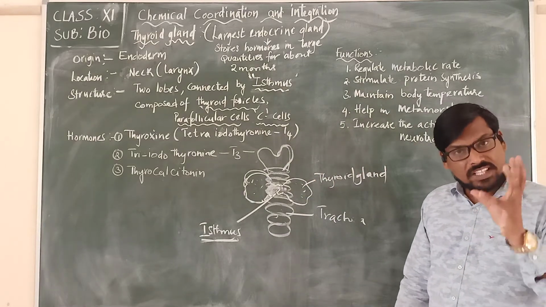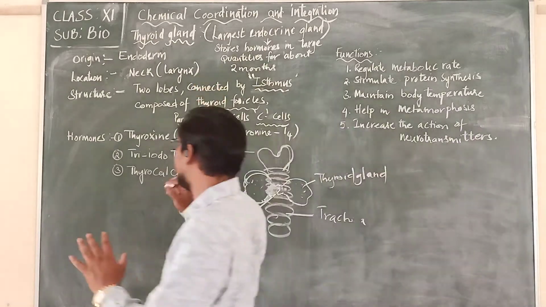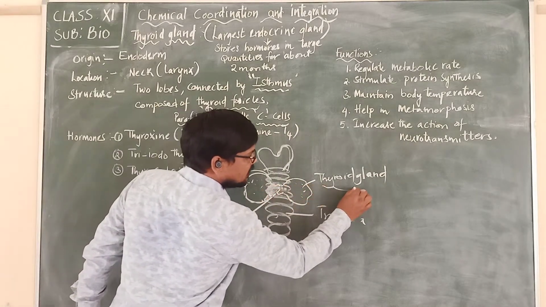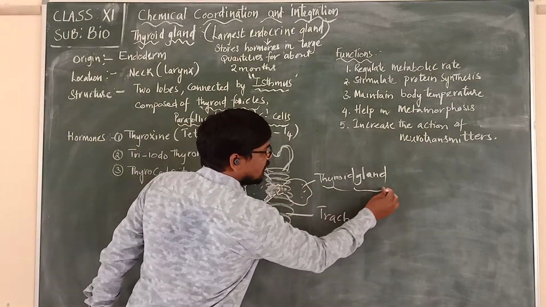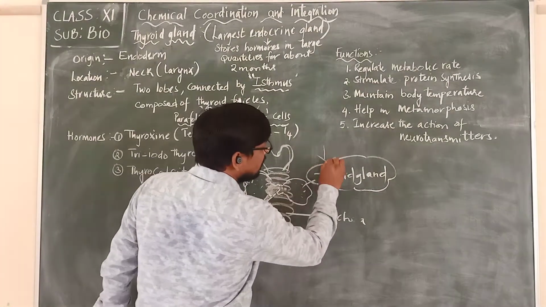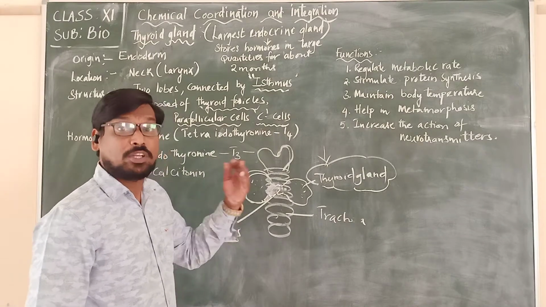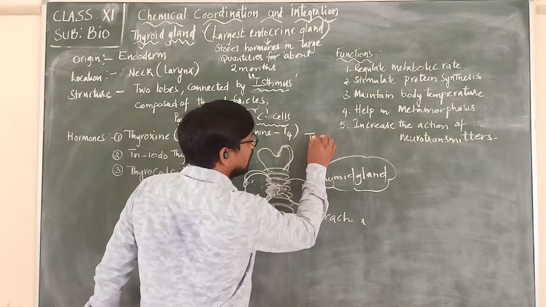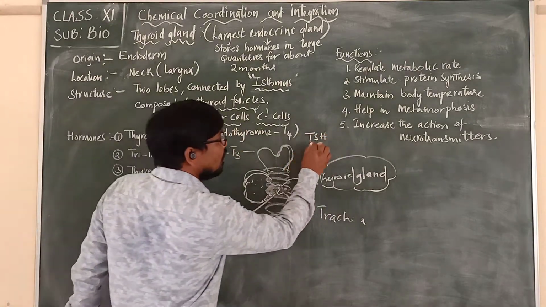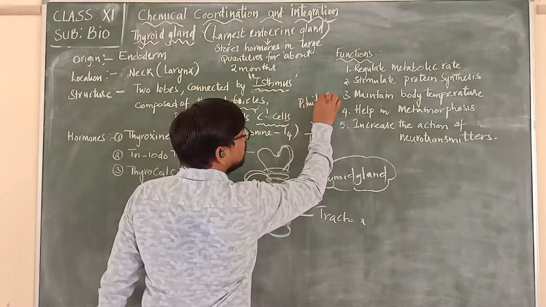Now this thyroid gland is stimulated by a hormone. Let us say this is the thyroid gland. It is stimulated by a hormone released from the pituitary gland. We call it thyroid stimulating hormone. From where is this thyroid stimulating hormone released? It is released from the pituitary gland.